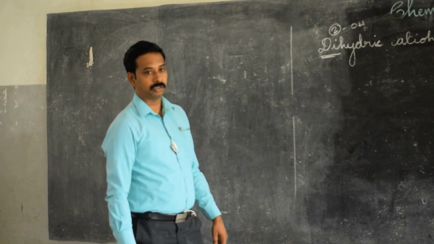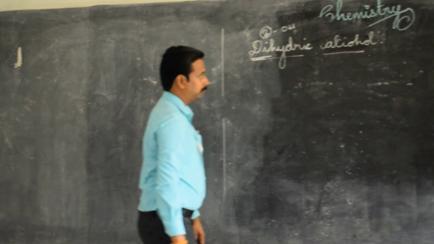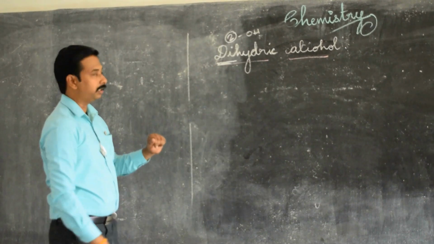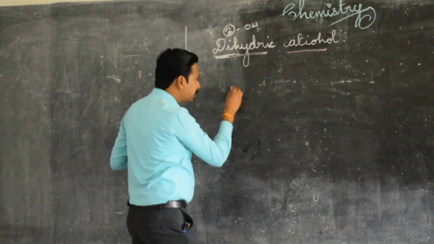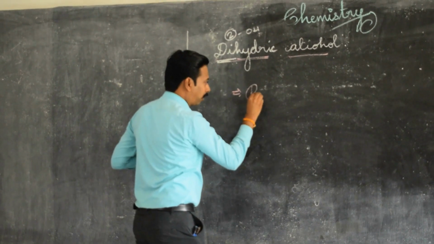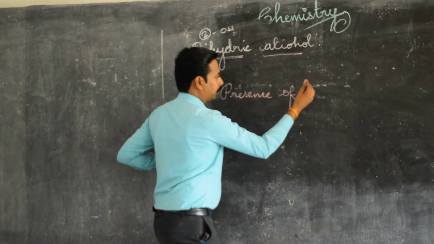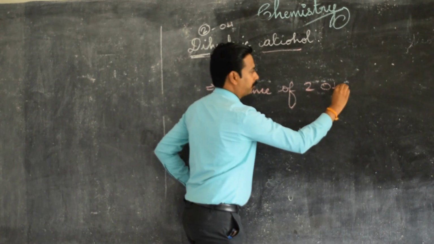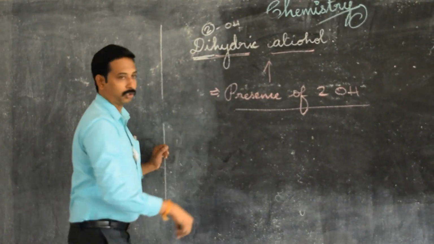Moving on to the next division, dihydric alcohol. The name itself gives the meaning. Di means 2, hydric means OH. So presence of 2 OH in a molecule is called dihydric alcohols.